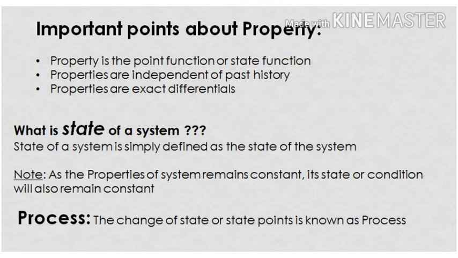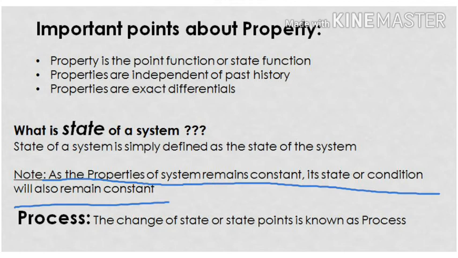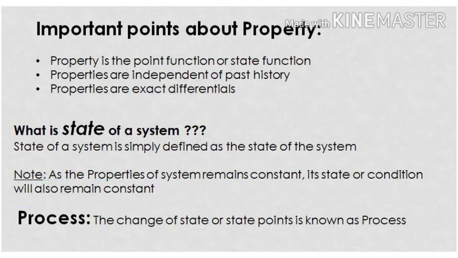So simply, the condition of a system is known as the state of a system. Now, the condition of the system is specified by means of its properties, as we saw earlier. As long as the properties remain constant, the condition of the system, or the state of the system, will also remain fixed or constant.